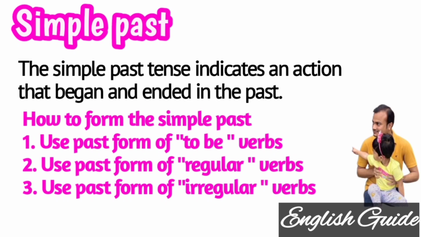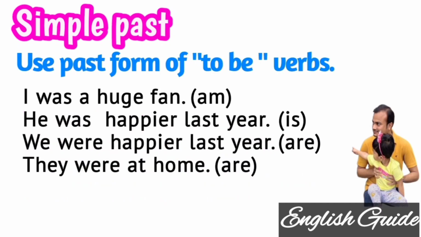To talk about past simple, using three forms we can represent something that started and ended in the past. One is the past form of the to be verbs, another is the past form of the regular verbs, and the last is the past form of the irregular verbs. Let's come to the details of each of the forms. First, how to use to be verbs to make a simple past.